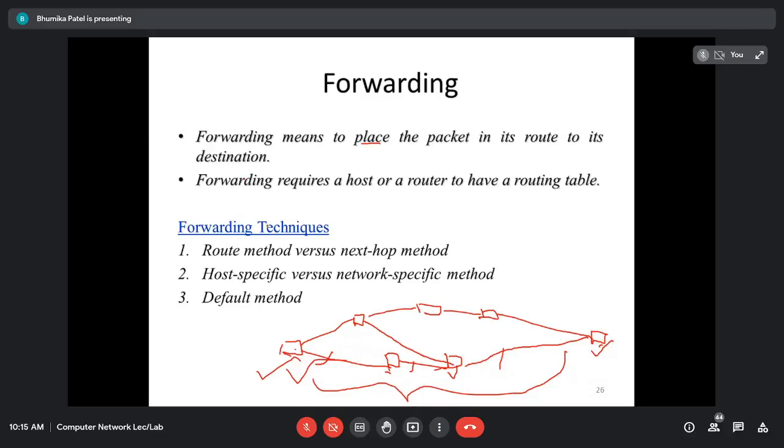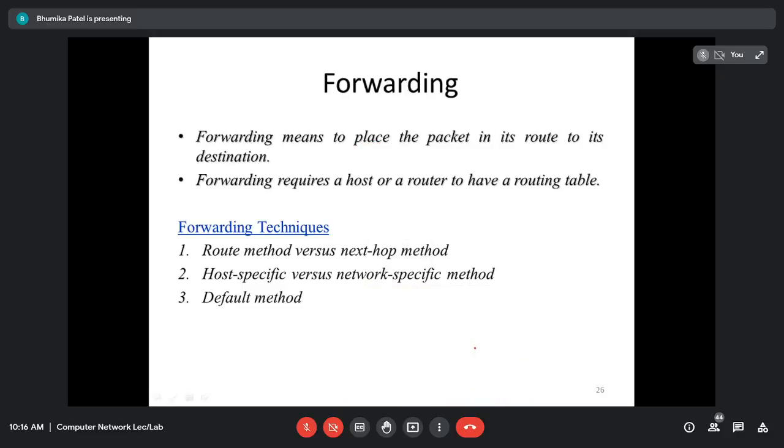So forwarding is only possible if the host, source machine, and the intermediate routers have their own routing table, because they are going to use this routing table for forwarding the packets. Because it should know, if this is my destination host, whom do you have to forward to. So every device requires a routing table of its own, and based on the routing table they are going to consider the intermediate node.